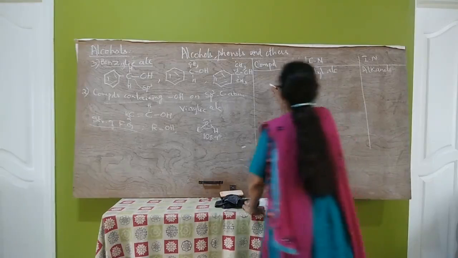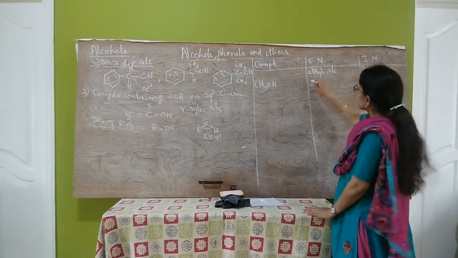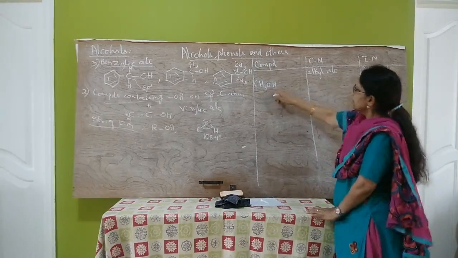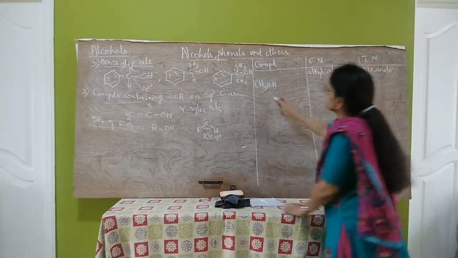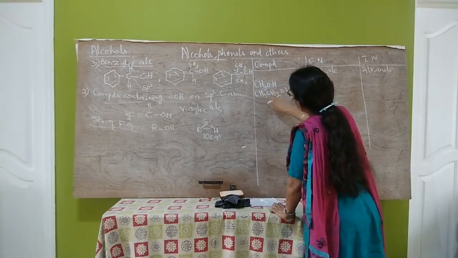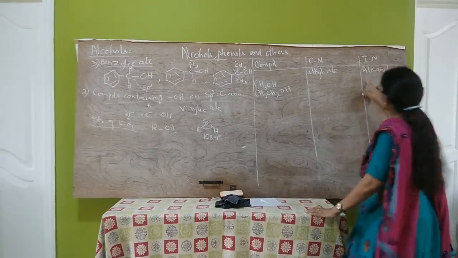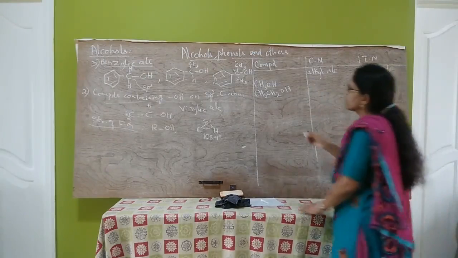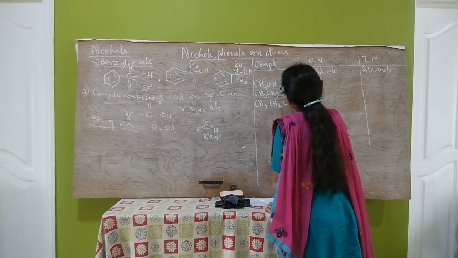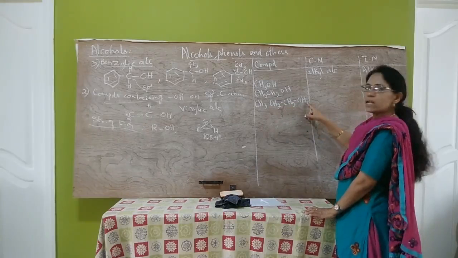So, for example, CH3OH. The common name of this compound is methyl alcohol. The IUPAC name is methanol. Next is CH3CH2OH, that is C2H5OH. The common name of this compound is ethyl alcohol. The IUPAC name is ethanol. Next compound, CH3CH2CH2OH. The common name of this compound is n-propyl alcohol.